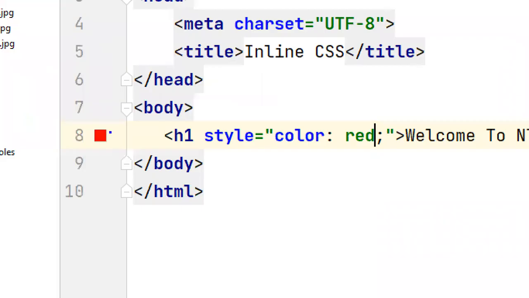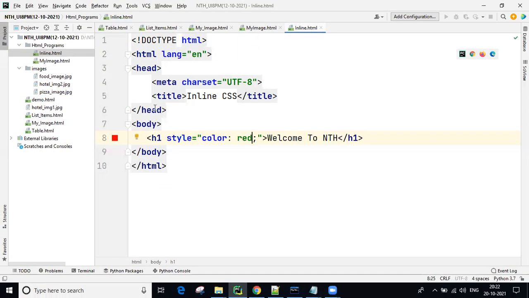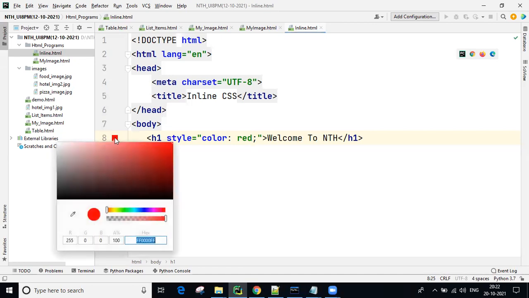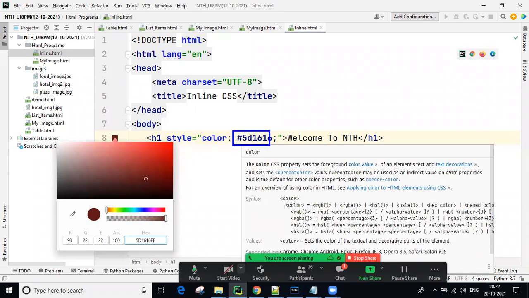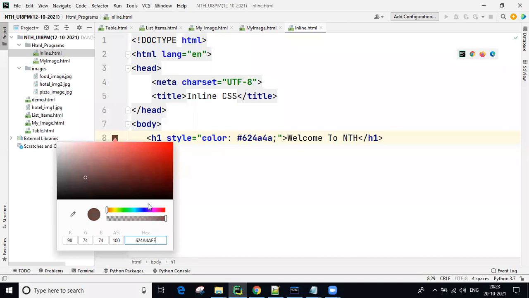Otherwise, see here, guys, there is a color picker. This is PyCharm. We are using the PyCharm IDE, this IDE's specialization, this one. There is a color picker here. So there are major colors. Whatever color you want, you can click it, guys. Then you get hexadecimal numbers here. That is your wish, guys. Whatever format you want, you can select. So using this color picker value, thousands of colors we can write.